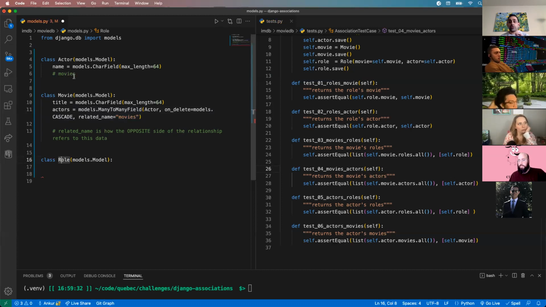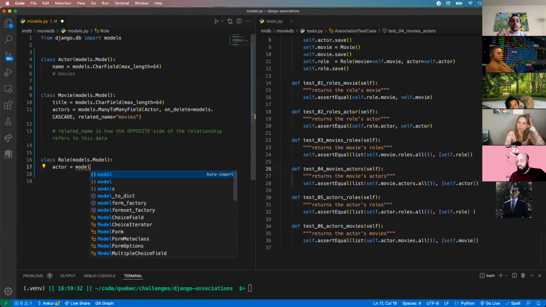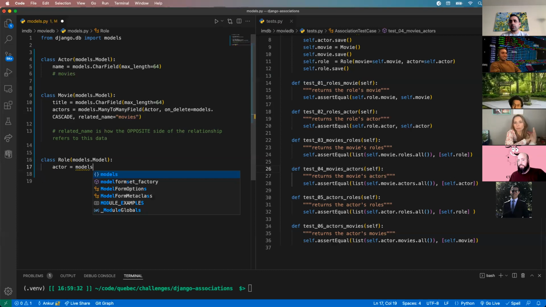It's similar to how for our school example, we had enrollments. That was a combination of courses and students. We created enrollments to join those together. Role is the same thing here. So we're going to create an actor and have a foreign key in this case, because this is a one-to-many from this table. Models.ForeignKey.